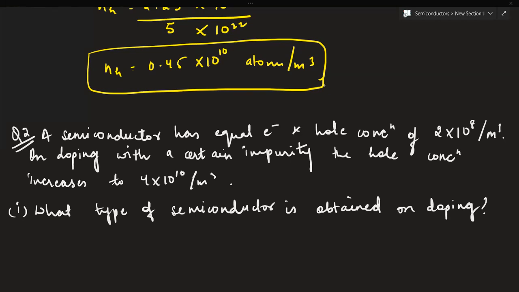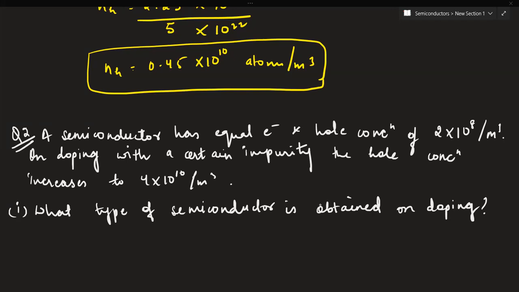Yes, Fatima and Faisal. Abdullah and Noor have answered. This one is a very easy one. Yes, Faisal, you're also right. Yes, Fatima, it is an extrinsic type of semiconductor.